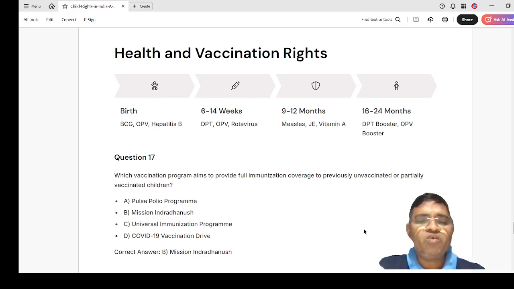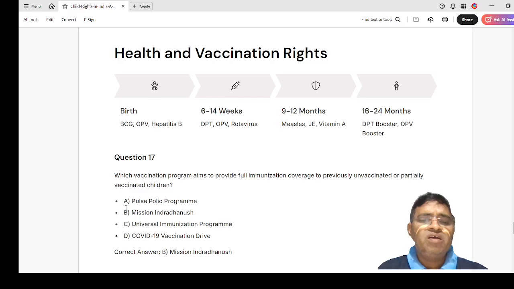Okay, see here, if somebody missed some vaccination or has not taken the vaccine, then one scheme covers them. What is that scheme? Let us read. Which vaccination program aims to provide full immunization coverage to previously unvaccinated or partially vaccinated children?